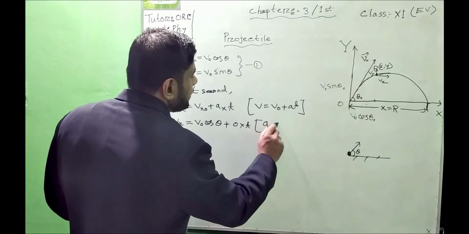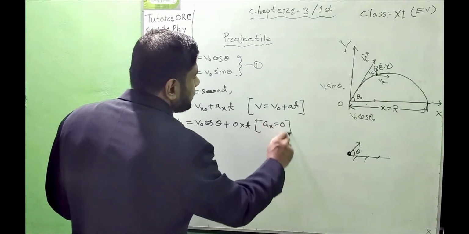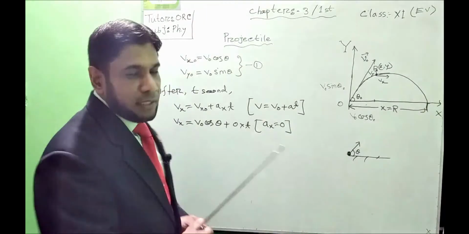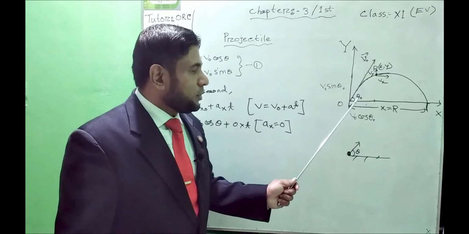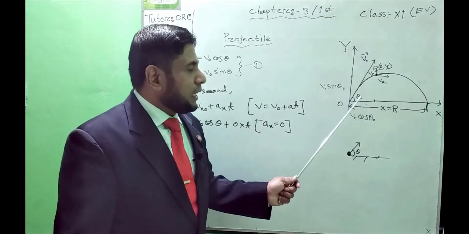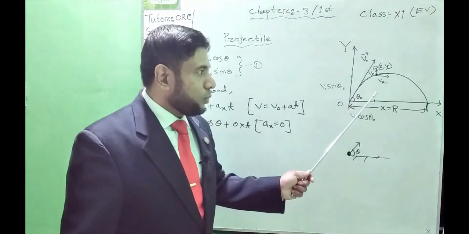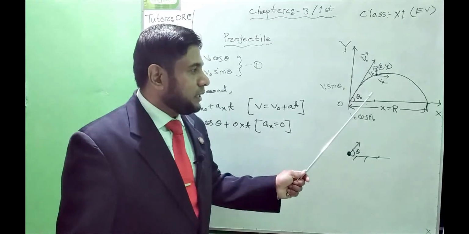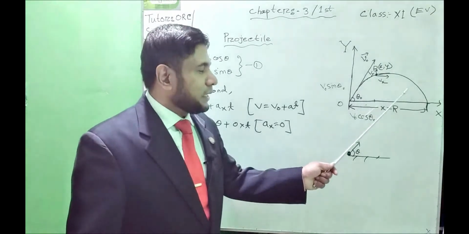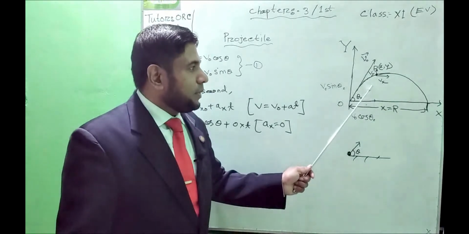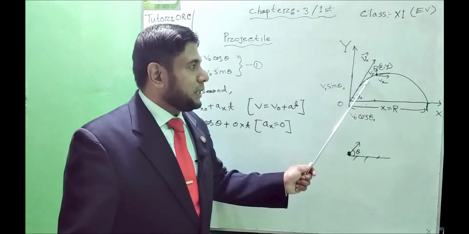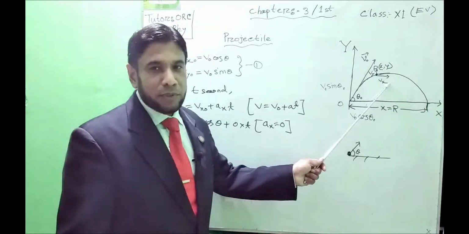According to the information, Ax equal to 0. Again let us say, in the case of a projectile, there is no component of acceleration due to gravity along the x-axis or horizontal plane. This is why the value of the velocity along the x-axis must be constant here.